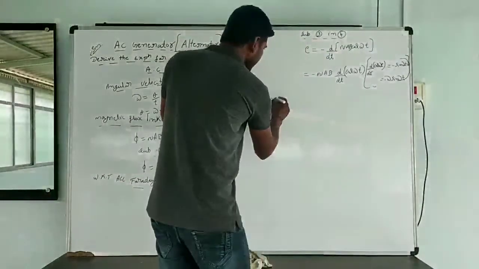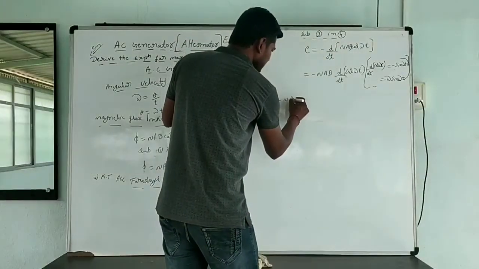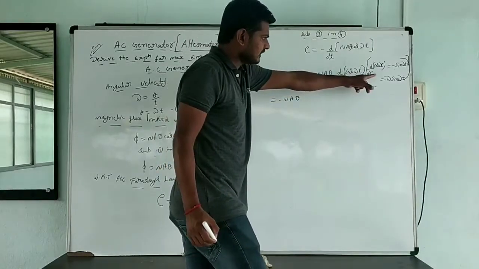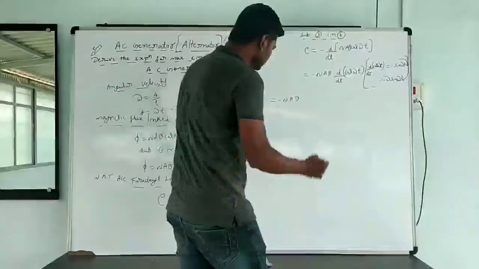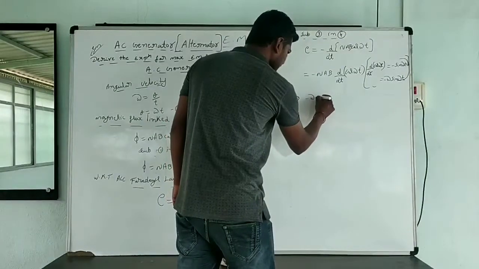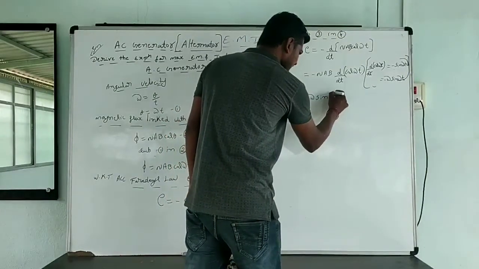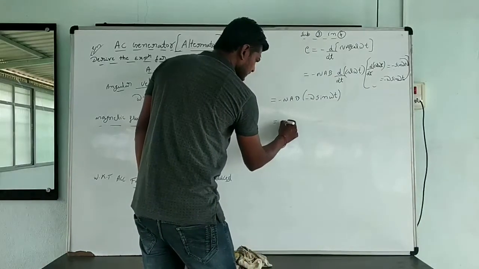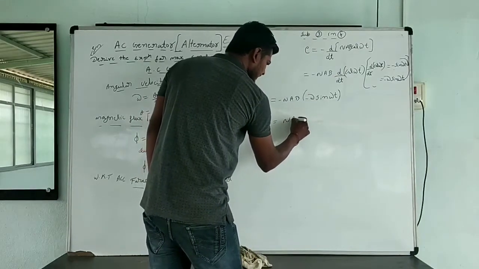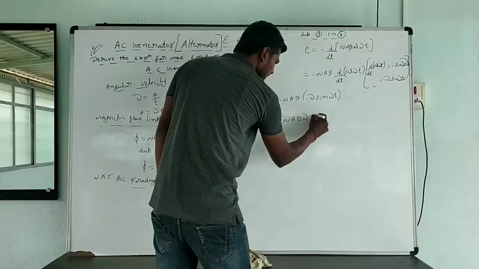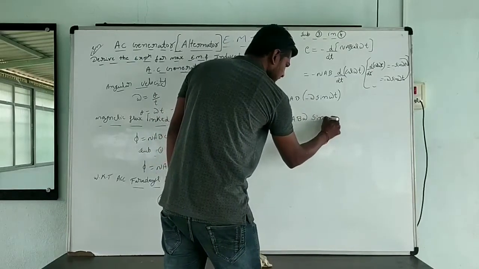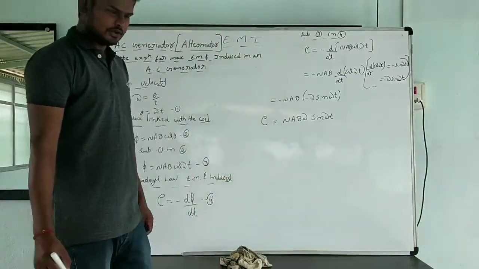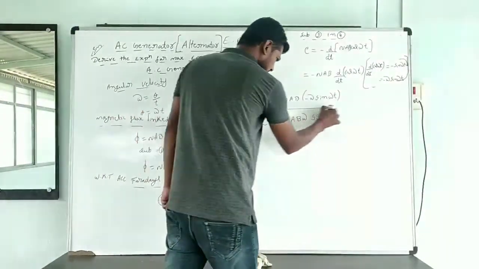When I substitute here, minus NAB, differentiation of cos omega t is what? Minus omega into sin omega t. Minus into minus is going to become plus. I am going to take NAB omega into sin omega t. This is what?